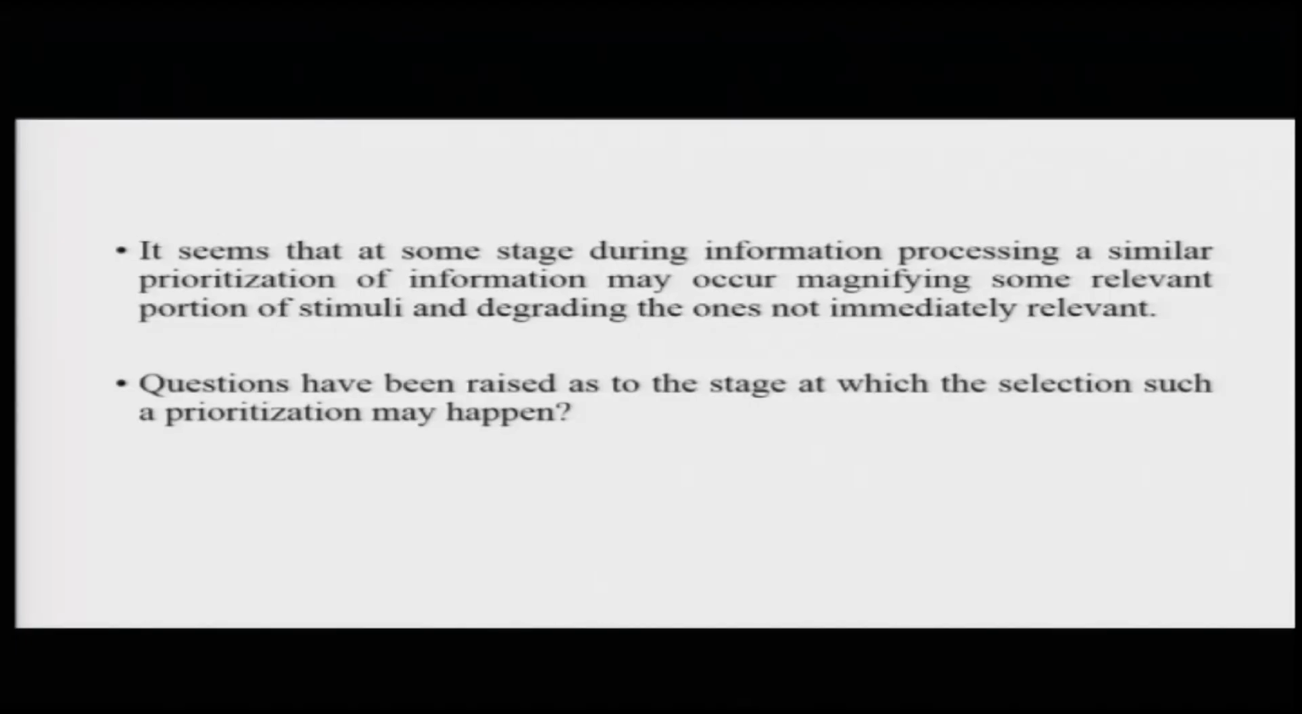It seems that at some stage during the information processing system, a similar prioritization of information must be happening. And what this must be doing is magnifying some relevant bits and pieces of stimuli, some relevant portion of the incoming information, and degrading everything else that is not immediately relevant. So, this gives you a little bit of a peek into what attention is actually doing to your information processing stream. Now, questions have been raised as to the stage at which such a selection, or such a prioritization of information, might be happening.